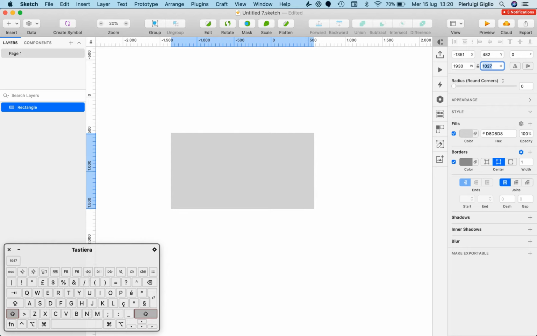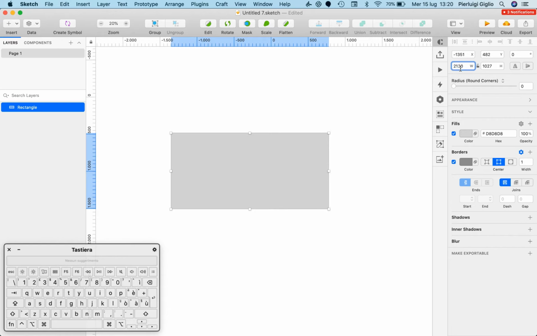Now, one really cool thing about Sketch is that you can also use math in these measurements. So if I use, for example, plus 200, it's going to add 200 to the total number. If, for example, here we put a height of 1000 and I use /2 and I click enter, it's going to divide it by 2, so we have 500. But if we do plus 500, it's going to bring it back to 1000.